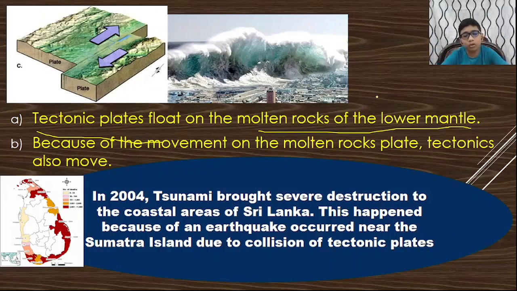Tectonic plates float on the molten rocks of the lower mantle. Yes, in the lower part there are molten rocks. They float, and because of that, the tectonic plates also move. Because of the movement of the molten rocks in the mantle, tectonic plates also move.